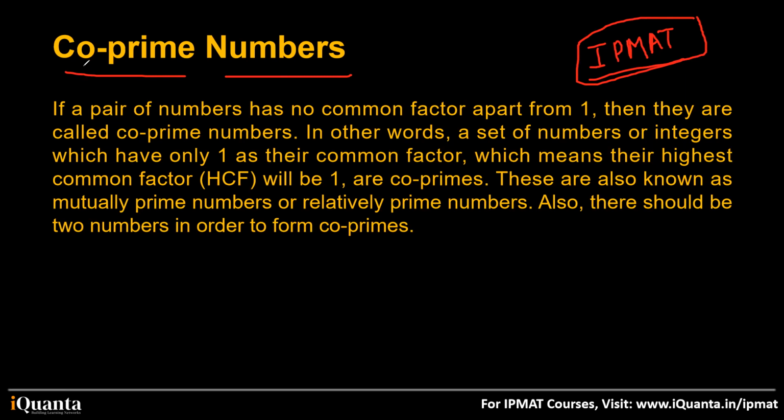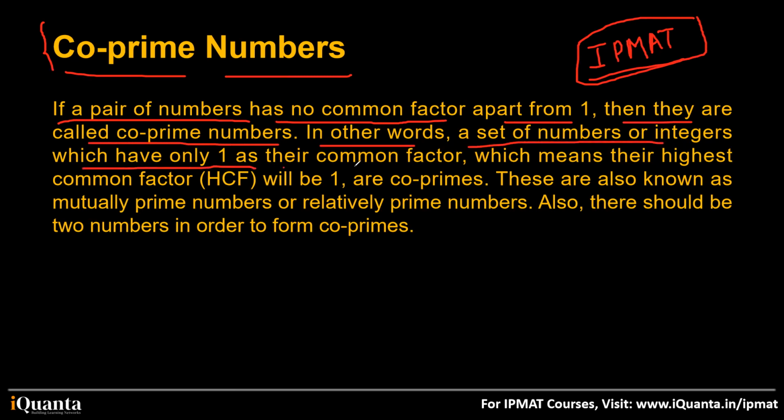See, co means whenever we talk about co, we are talking about a pair, right? If a pair of numbers has no common factor apart from one, then they are called co-prime numbers. In other words, a set of numbers or integers which have only one as their common factor, which means their highest common factor HCF will be one, then they are co-primes. These are also known as mutually prime numbers or relatively prime numbers.